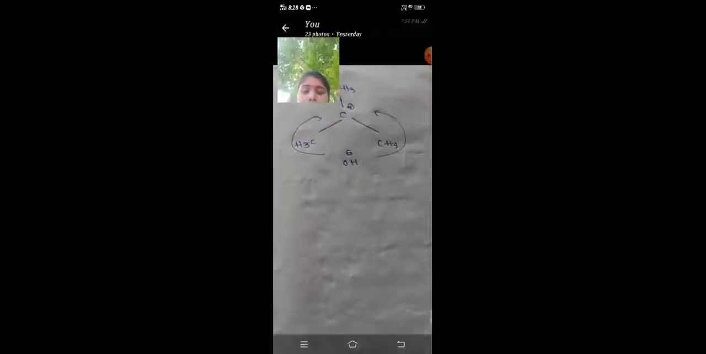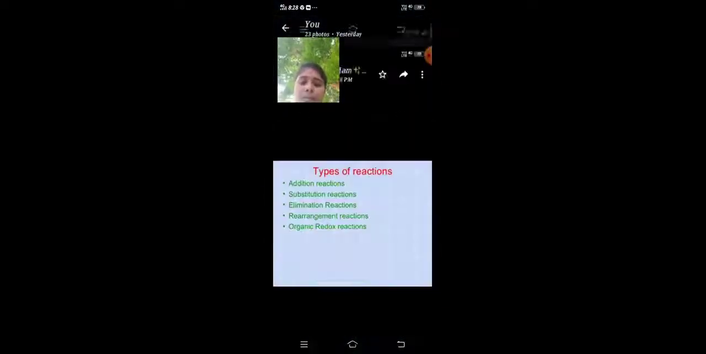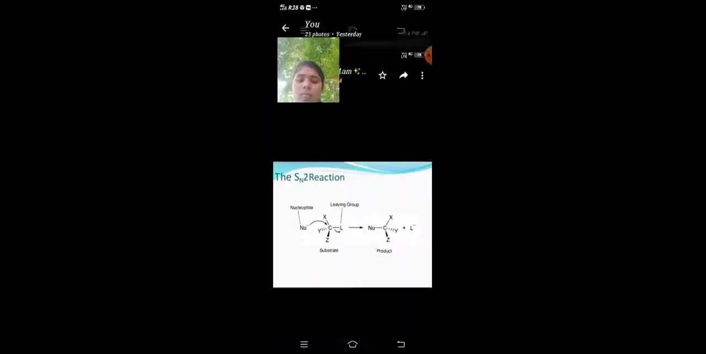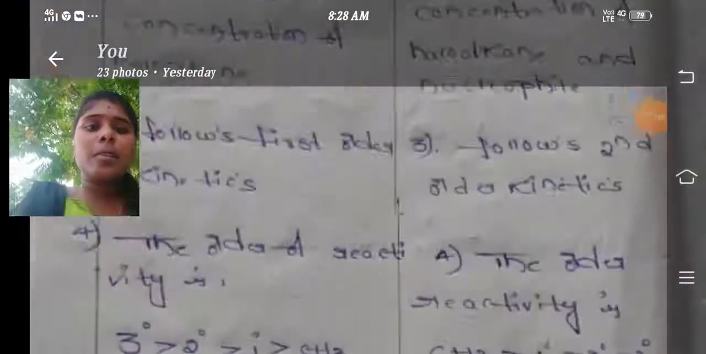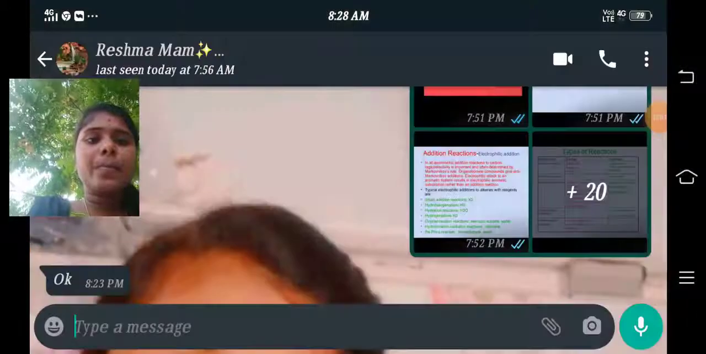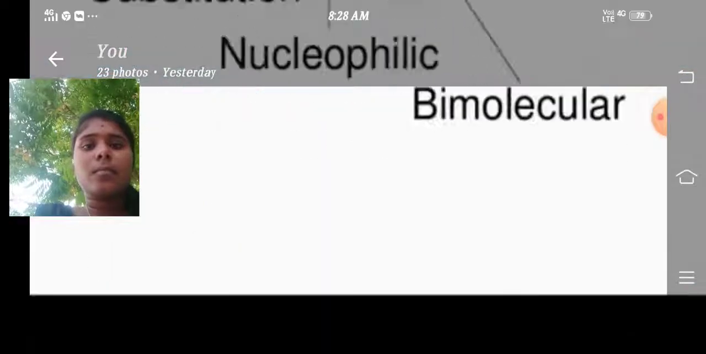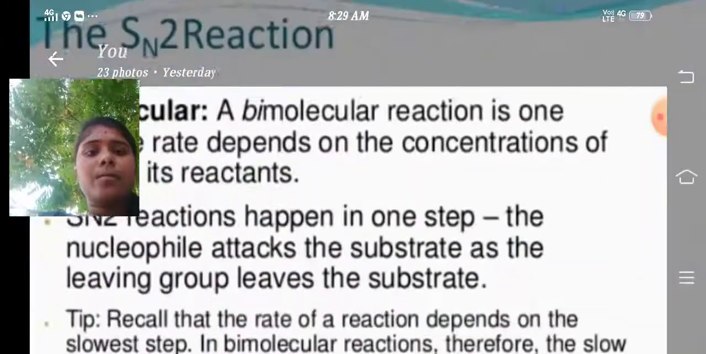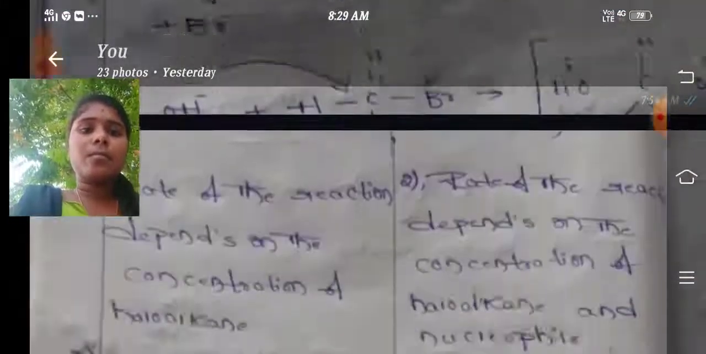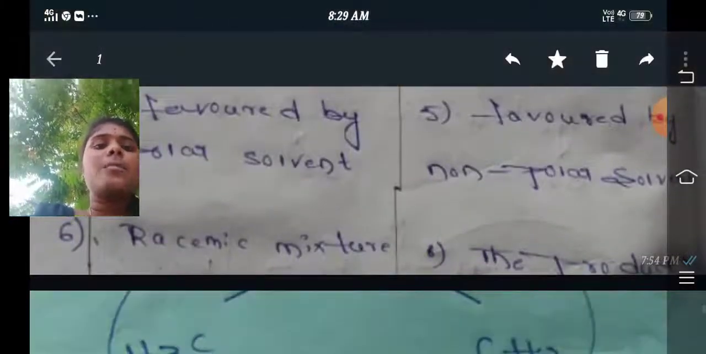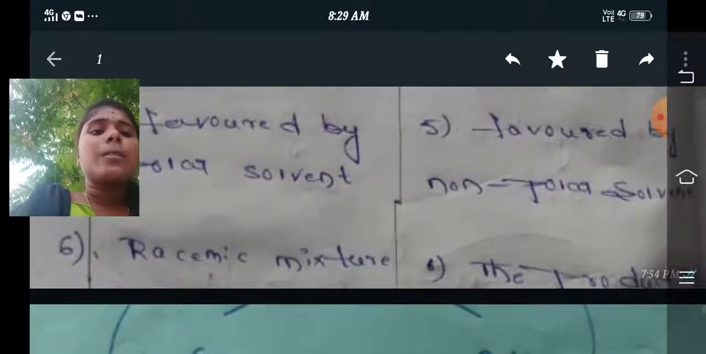Here you see the racemic mixture. In the last step, the racemic mixture is the final product.